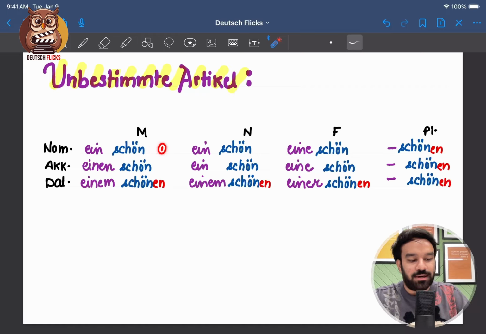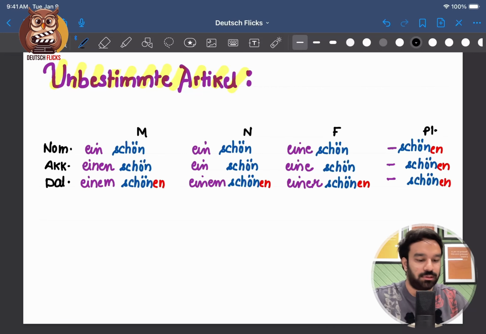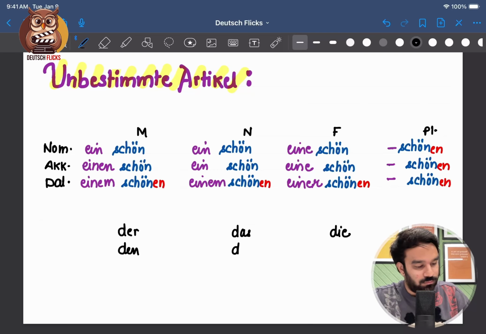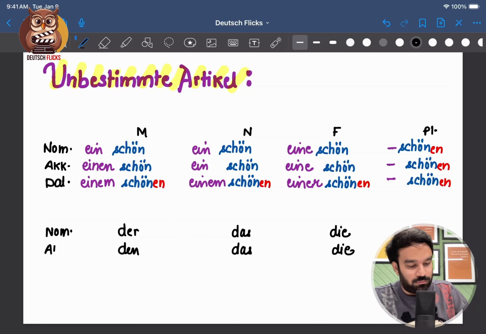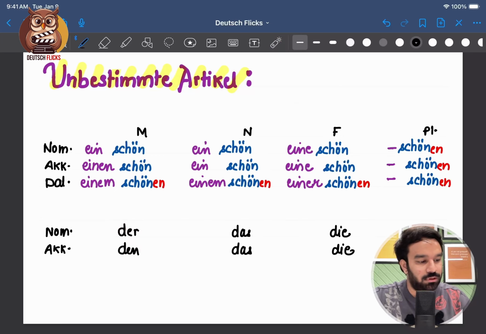We have der, right? So what we'll do is we'll remove this d and we'll take er as an ending, and that we will attach to the adjective. Or let me do one thing, let me write the table. So as you can see, we have der, so I'll remove this d and I'll write er with the adjective. So it becomes ein schöner.